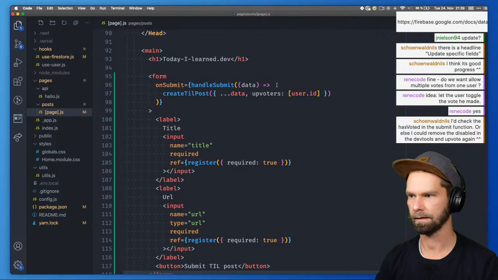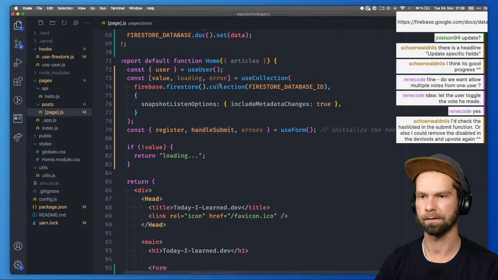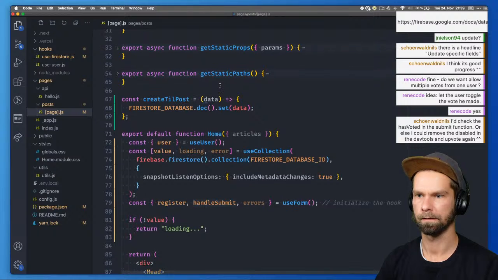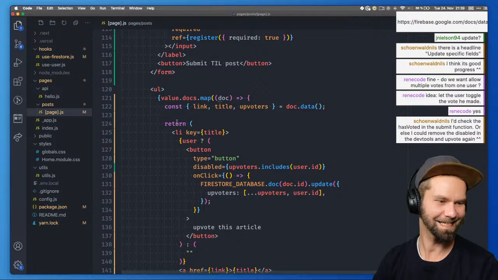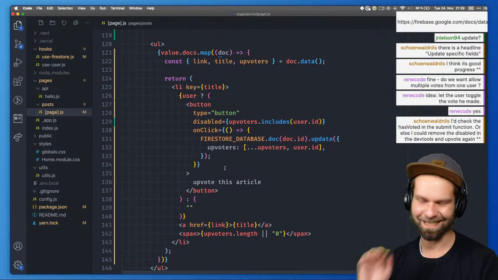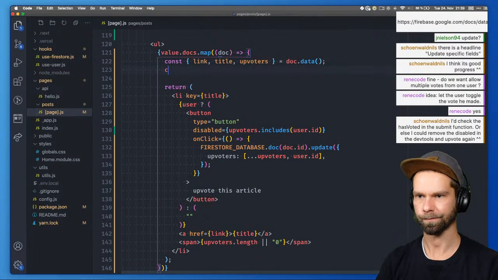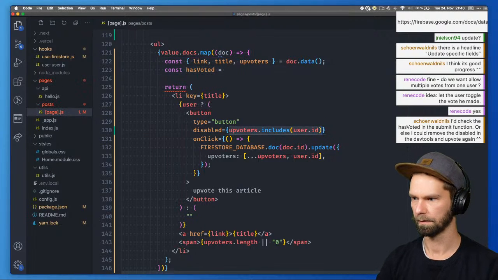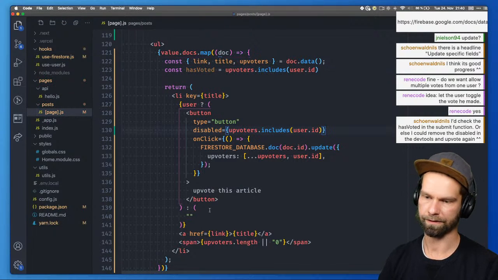Let's make that a little... but we don't have the... Okay, so handle submit. Create till posts. Okay, let's do one step at a time. So first, let's do the undo of a voting. Const has voted is equals this one. And then we do